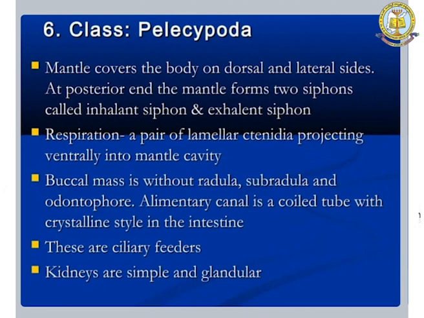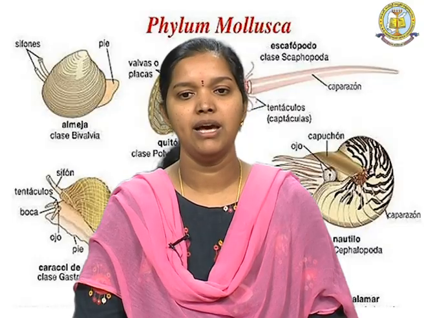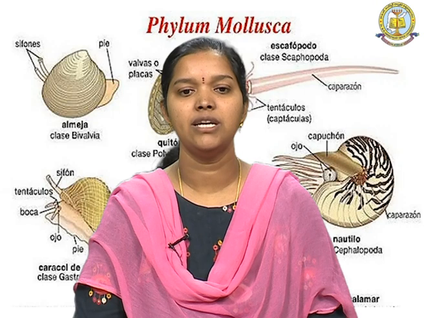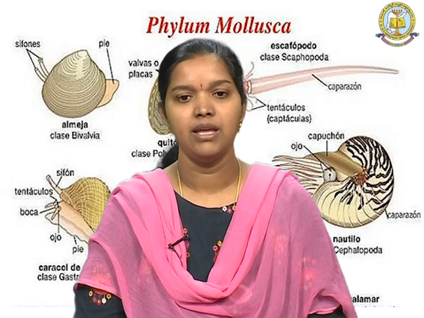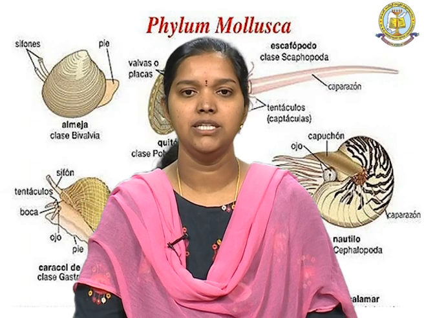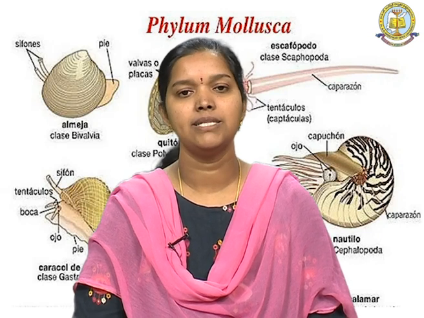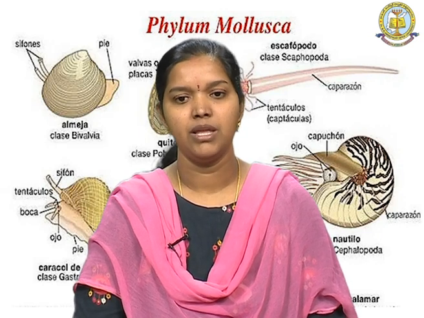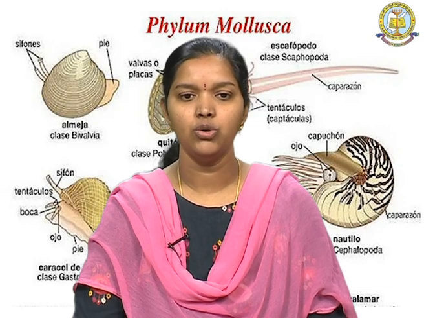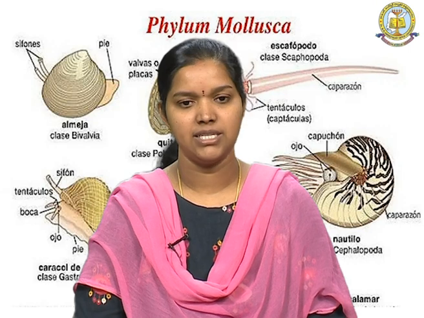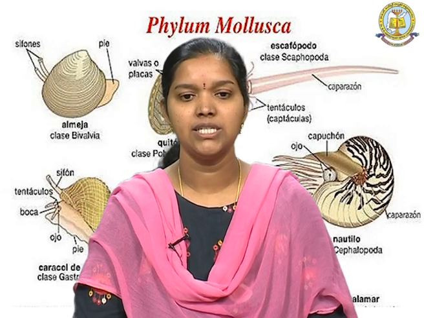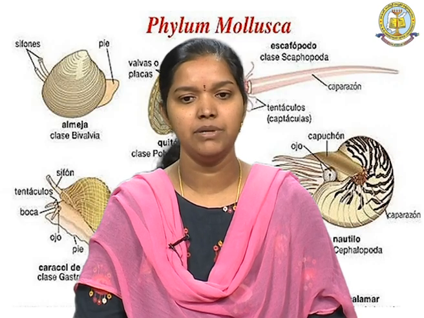At the posterior end of the mantle there are two siphons, called the inhalant siphon and the exhalant siphon, and respiration is mainly by a pair of lamellar ctenidia, which project ventrally into the mantle cavity. A buccal mass is present, but it is without radula, subradula or odontophore. So, the buccal mass is mainly for feeding, and the alimentary canal is a coiled tube with a crystalline style in the intestine. They are ciliary feeders, and kidneys are present, but they are simple and glandular.